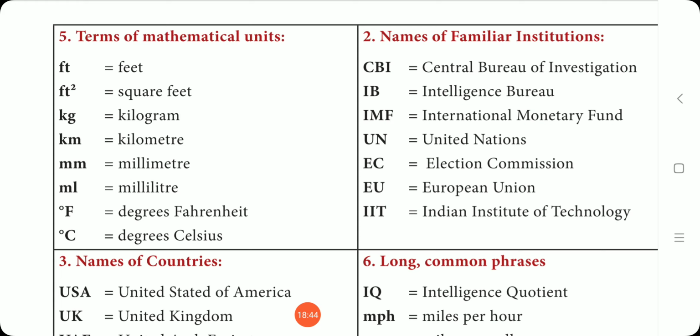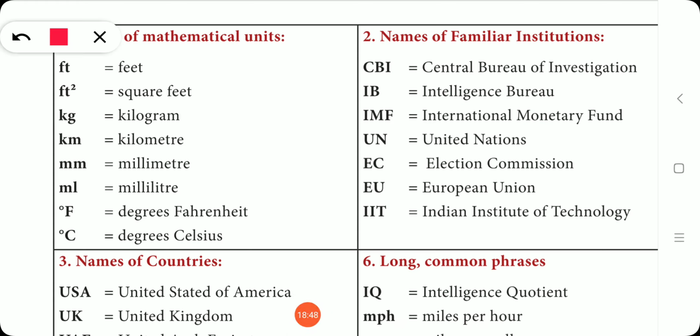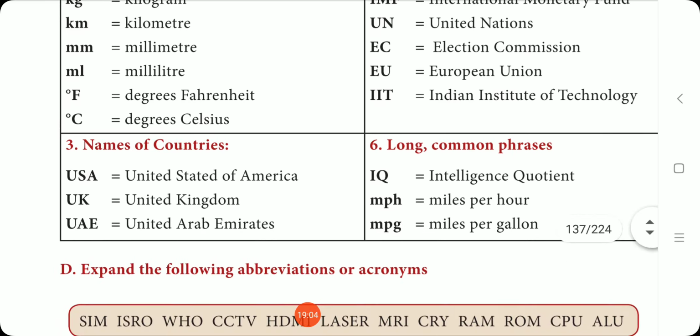Names of familiar institutions. CBI, Central Bureau of Investigation. IB, Intelligence Bureau. IMF, International Monetary Fund. UN, United Nations. EC, Election Commission. EU, European Union. IIT, Indian Institute of Technology. These are names of familiar institutions.